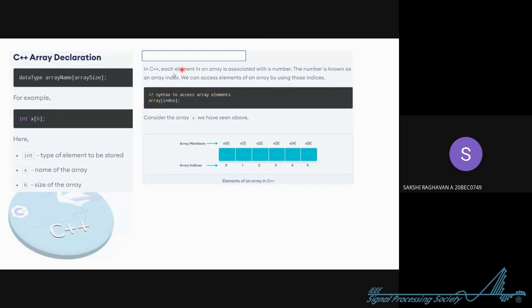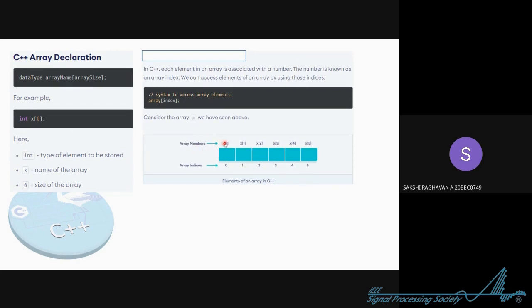Now in C++, if you want to access one data, or if you want to work on one specific element stored in the array, how do you do it? Like how do you tell the compiler, okay, go to this element in the array. So all the positions in an array have a key or address. Like your house has an address, right? So house number 1, 2, 3, 4. So just like that, all the elements have their address. So these are the boxes, like we created some 6 elements, right? 1, 2, 3, 4, 5, 6 in this, right?